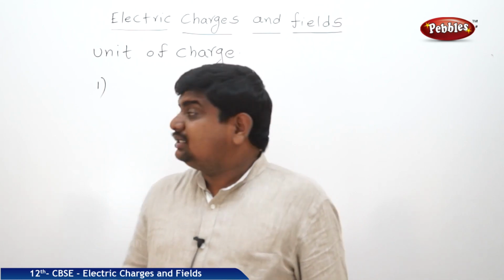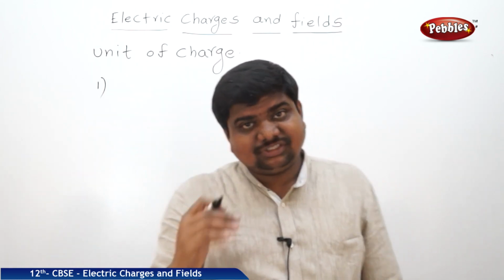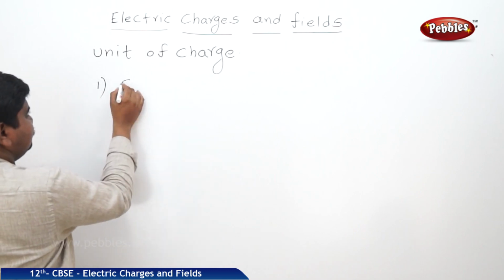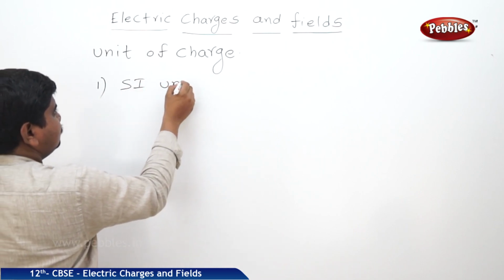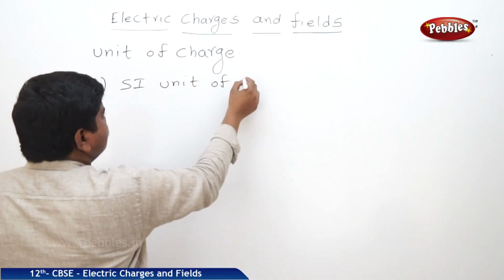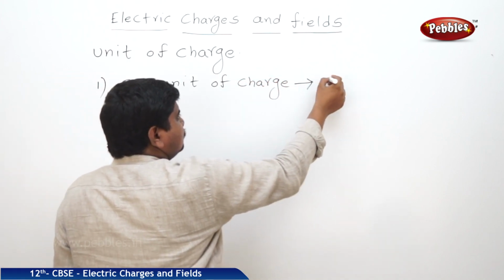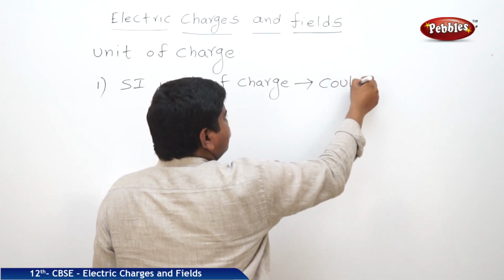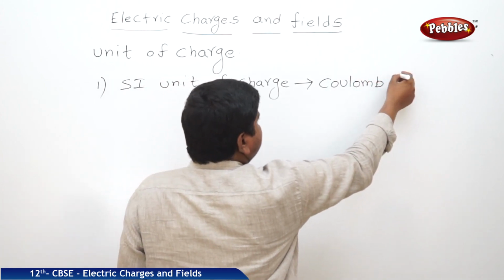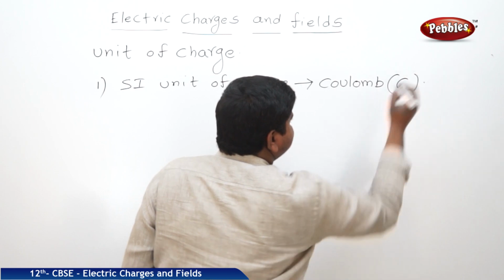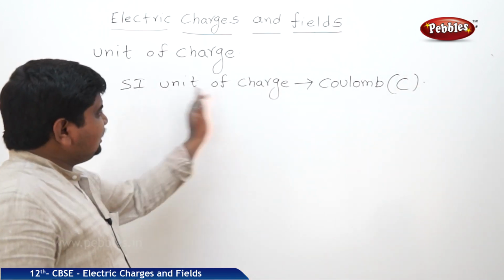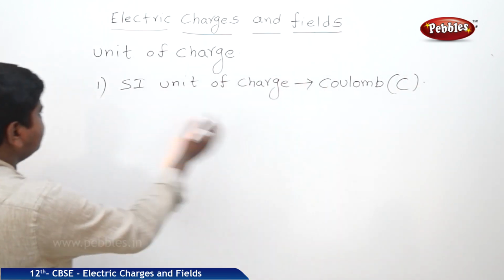Based on this, what is the SI unit of charge? Coulomb. Symbol is C. SI unit of charge is Coulomb.